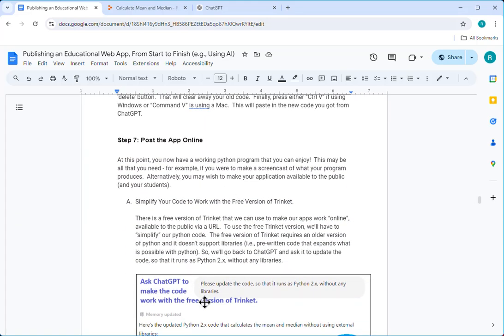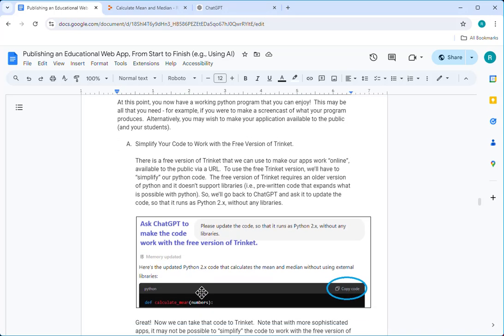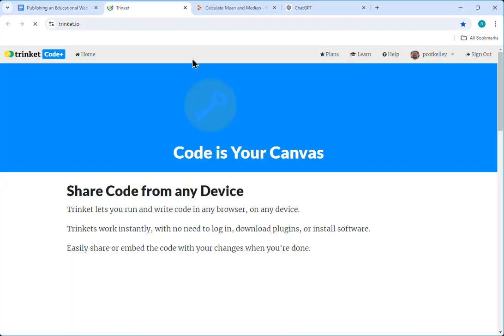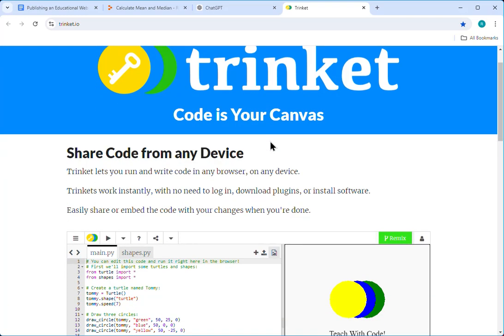All right, so that's all about if it's just me who wants to look at the program that ChatGPT created. Now let's talk about making it available to others. We're going to now use the free version of Trinket, and I like Trinket. I went ahead and got the paid version for 1 month, but I went back and saw that the free version can actually host the Python code. It just has to be a simplified version of the Python code.